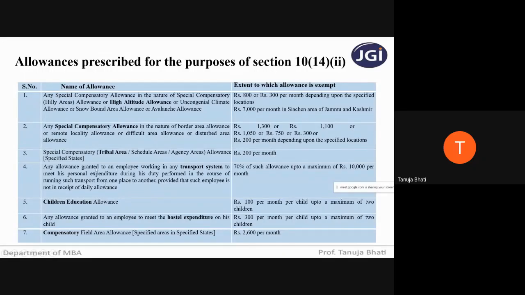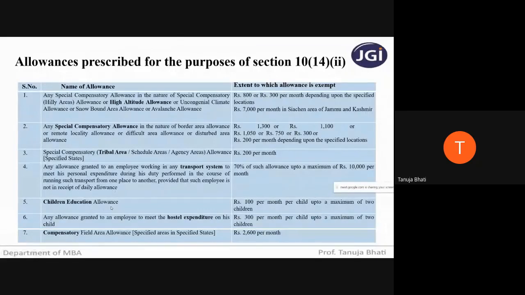Now, if any allowance is given to a person who is working in a transport system, to meet his personal expenditures, it will not be 100% taxable. The exemption is 70% of such allowance, up to a maximum of 10,000 per month. The remaining will be chargeable.